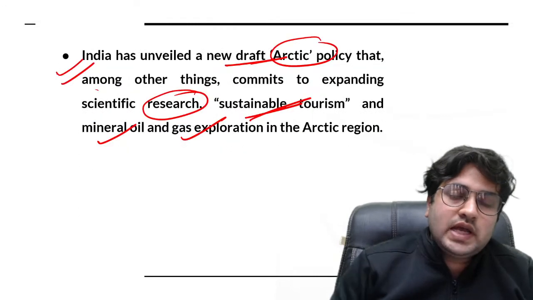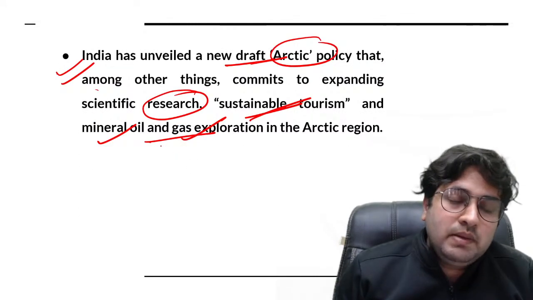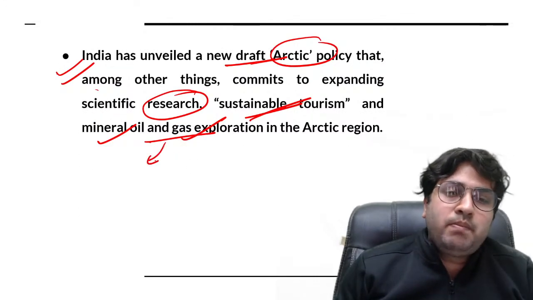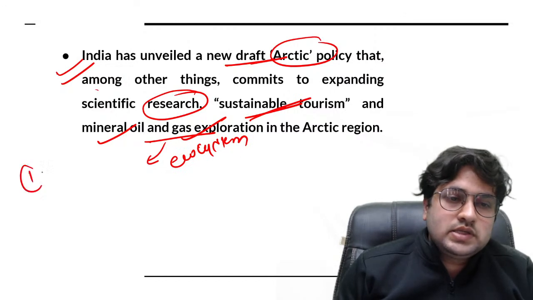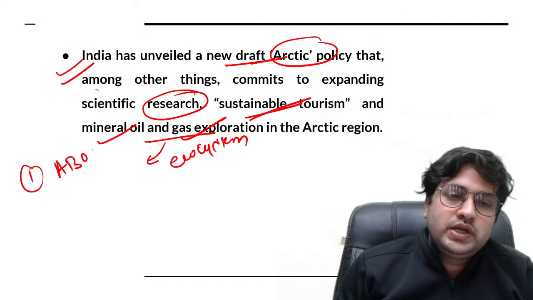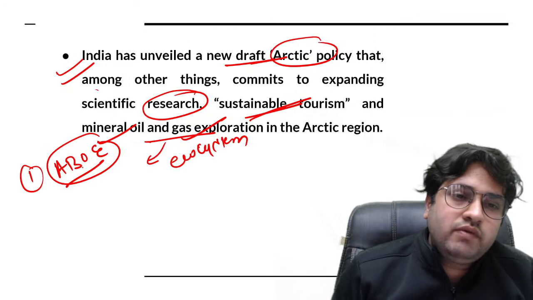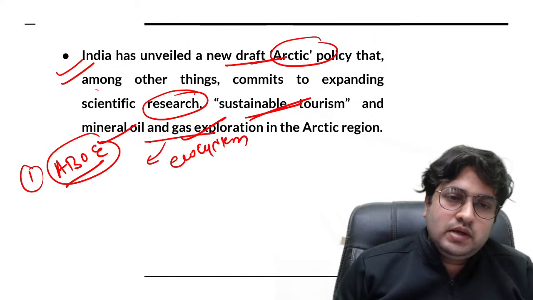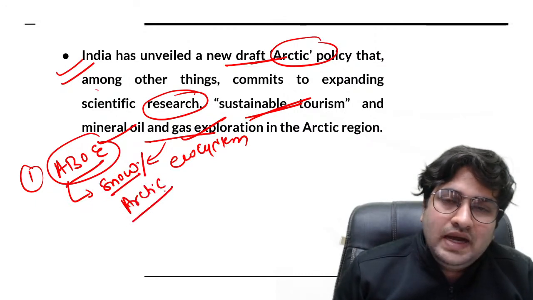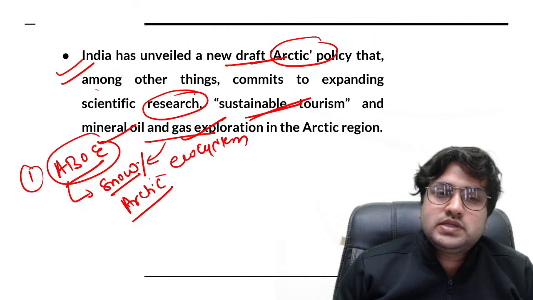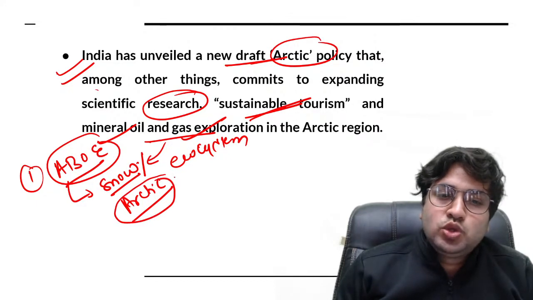But if such explorations are done, it may impact the region's ecosystem. For example, there is this concept called Arctic Blue Ocean Event. What is Arctic Blue Ocean Event? As per this Arctic Blue Ocean Event, snow or icebergs or the glaciers in the Arctic regions are continuously melting. And when the iceberg is continuously melting, it means the snow is turning into blue water.